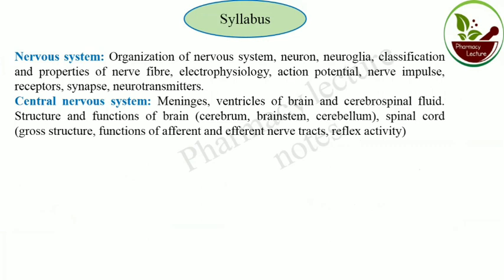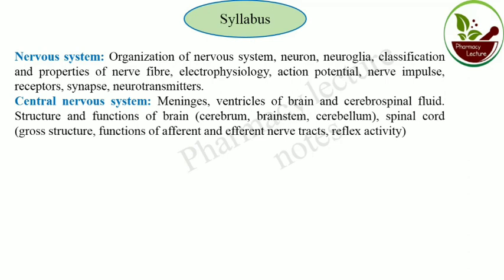Unit 1, nervous system: the organization of nervous system, neuron, neuroglia, classification and properties of nerve fiber, electrophysiology, action potential, nerve impulse, receptor, synapse, neurotransmitter. Today we are going to discuss the first part of unit 1. The next part, that is central nervous system, meninges, ventricles of brain and cerebrospinal fluid, we will discuss in the next video.